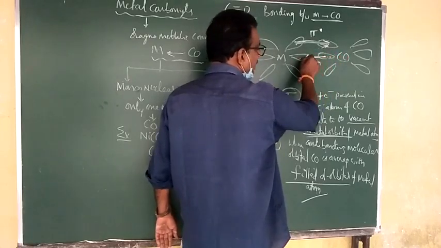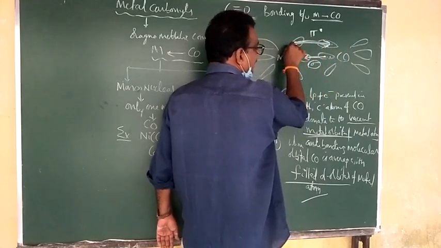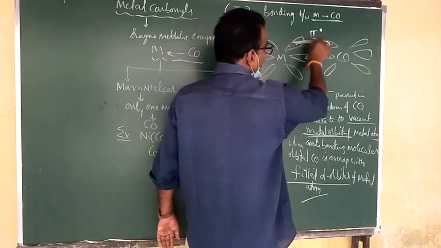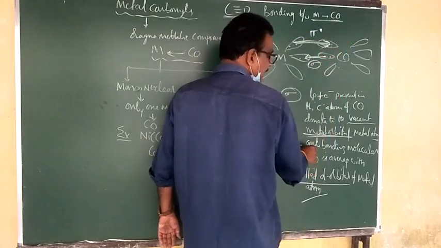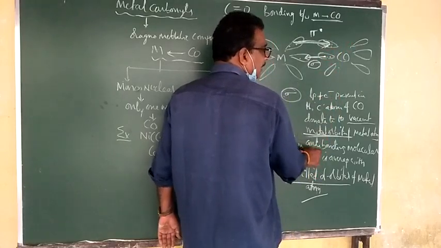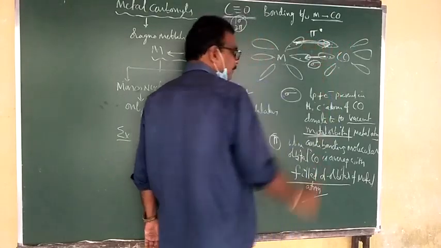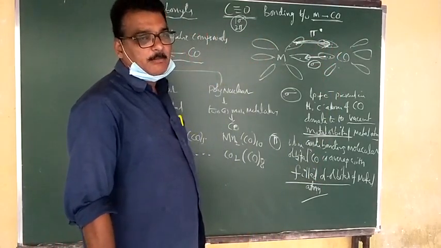This is the normal arrow mark, but this arrow goes to the vacant metal orbital. The filled metal orbital can delocalize with the anti-bonding molecular orbital of the carbon monoxide.